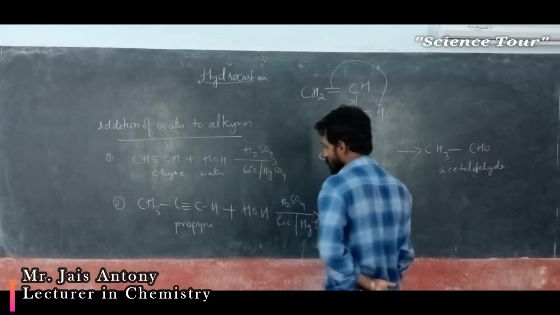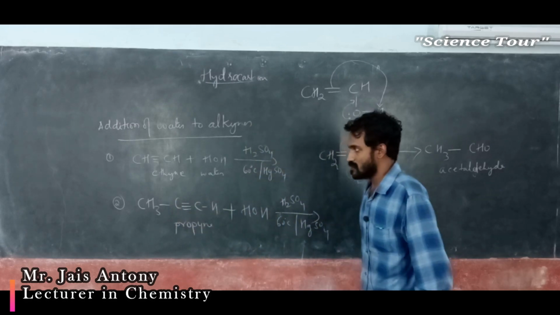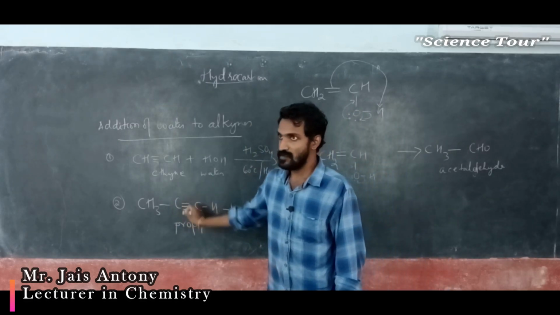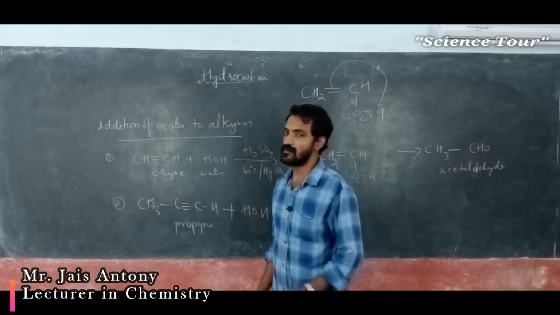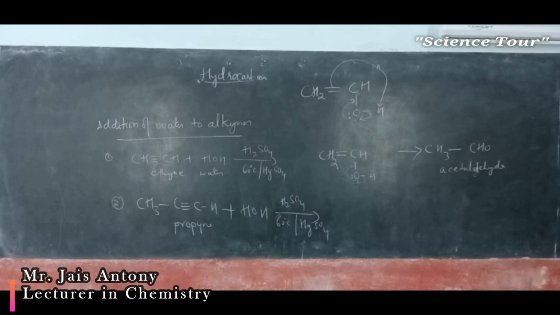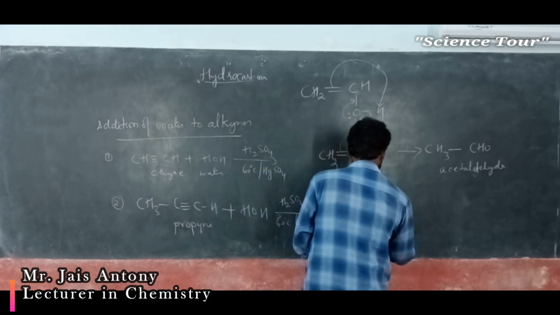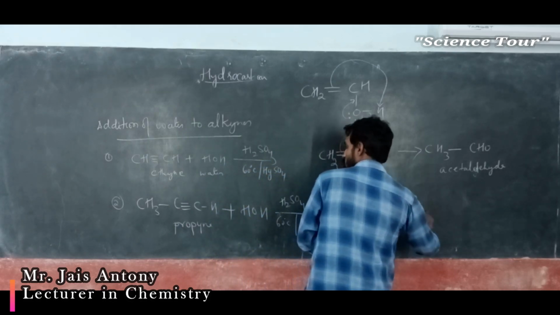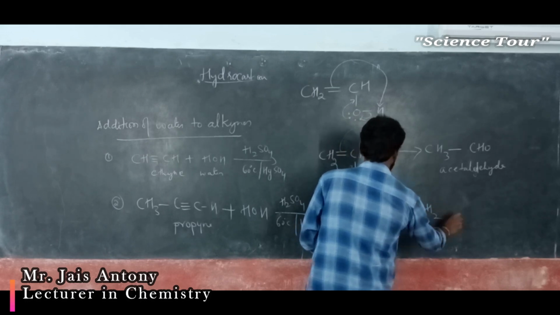It gives actually, the same OH will come and attack this particular carbon because according to Markovnikov's rule, here OH will come and attack this particular one: CH3, C, OH, double bond, CH2.